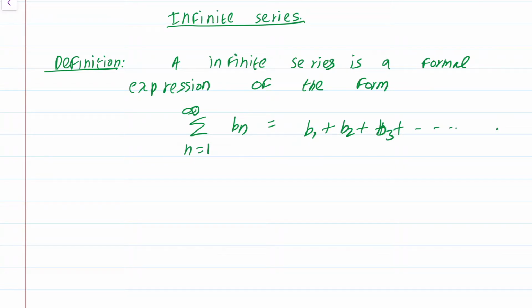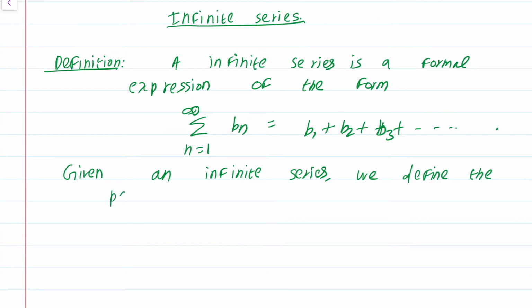Okay, so given an infinite series, we define the partial sums Sm to be equal to b1 plus b2 plus dot dot dot bm.